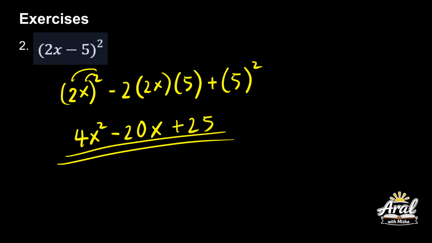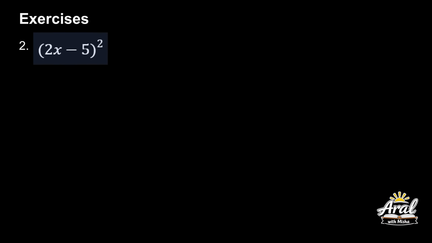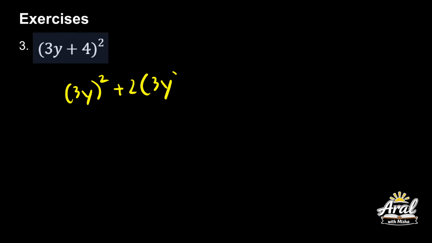Let's move forward. Next is (3y + 4) squared. Hindi ko na papakitain yung FOIL method, so diretso na lang tayo sa formula. So 3y is squared mo yan, plus 2ab, so 3y times b mo is 4, plus b squared, 4 squared, okay?